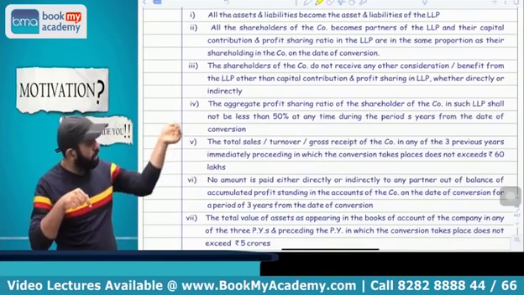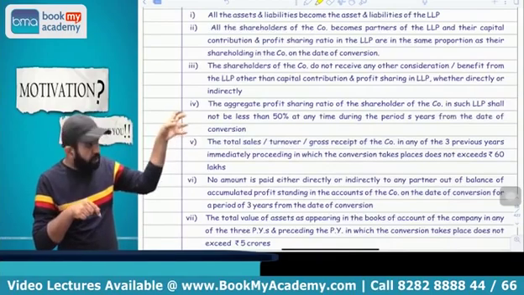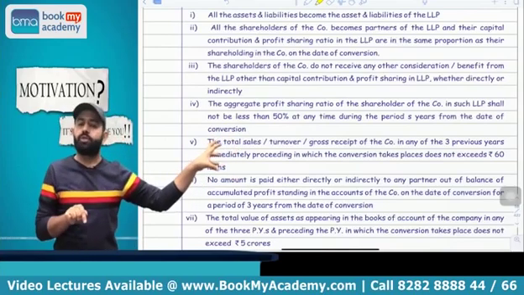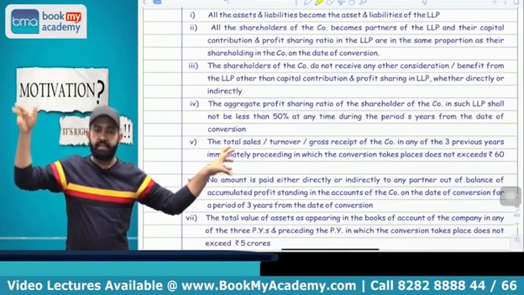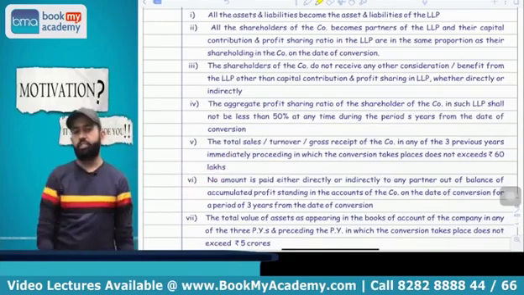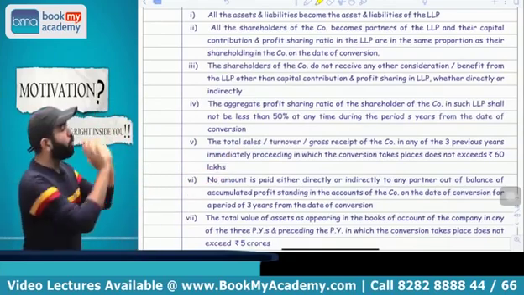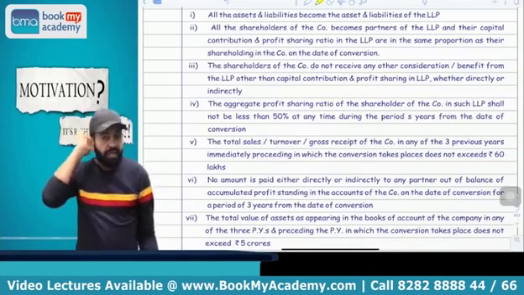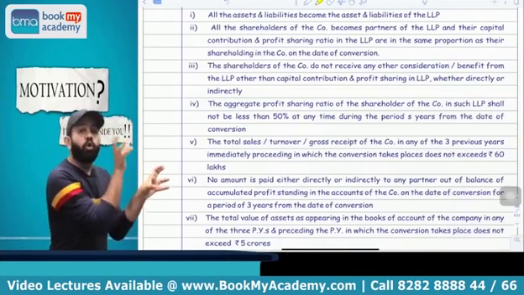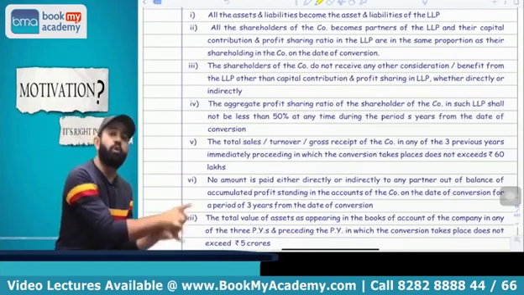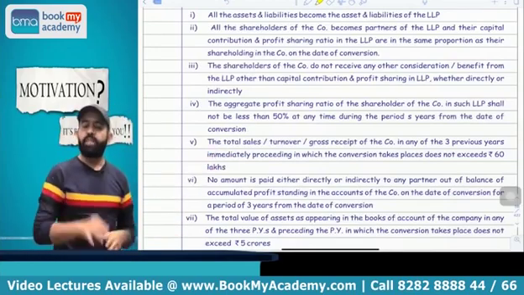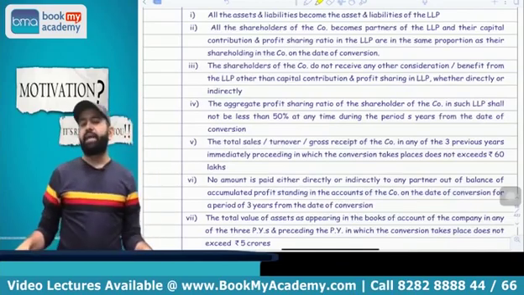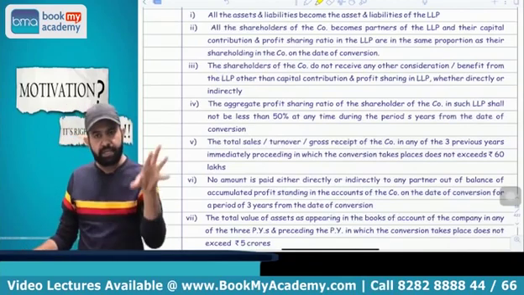and in case of LLP, their PSR and capital in LLP should be in the same ratio in which their capital was there in that particular company. Third condition, shareholders should receive only PSR and capital in LLP. Fourth condition is that shareholders should hold at least 50% or more PSR in that LLP for the next 5 years from the date of conversion. Meaning for the next 5 years, they should hold at least 50% or more PSR in that LLP.